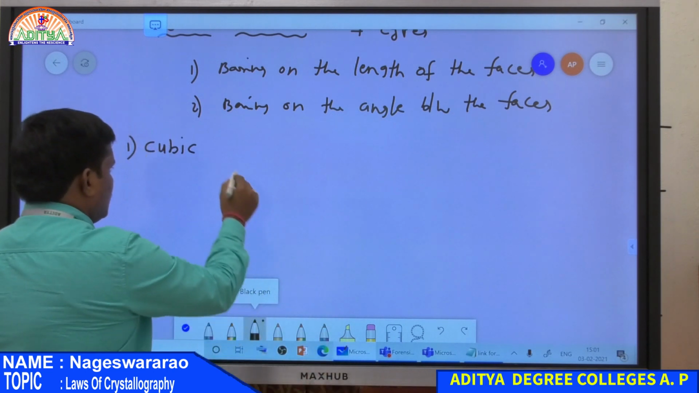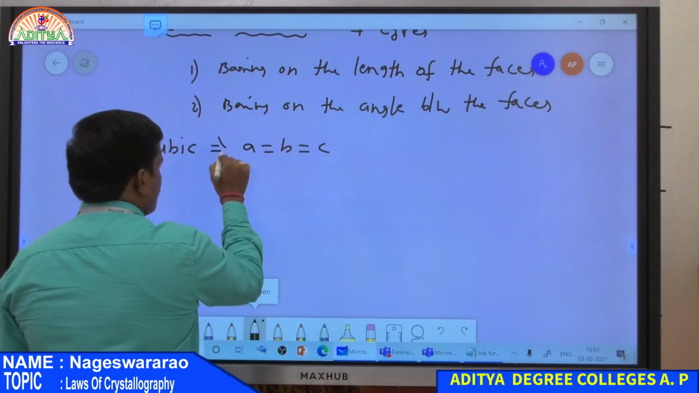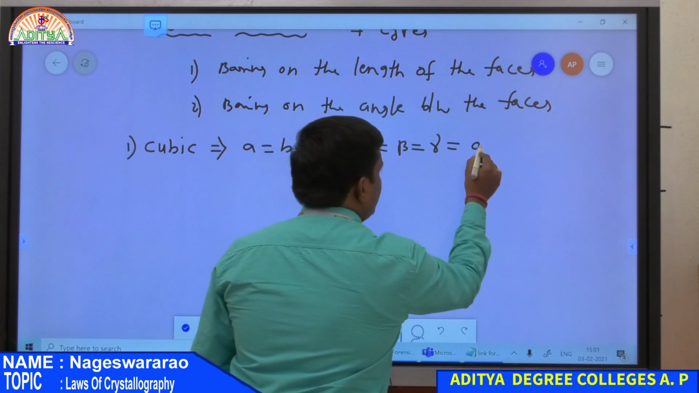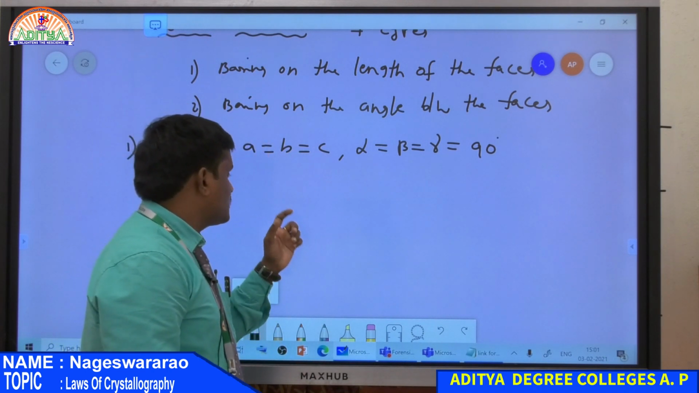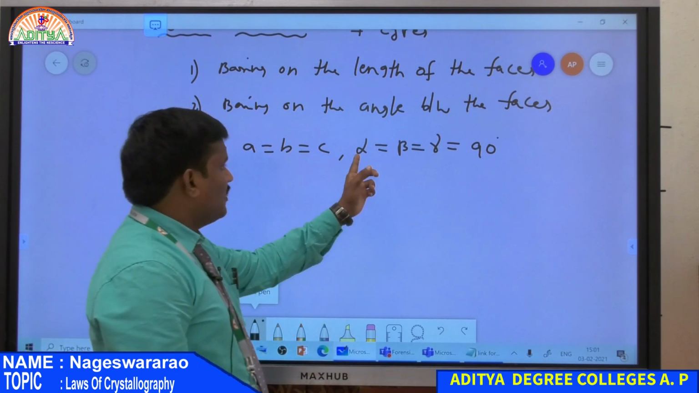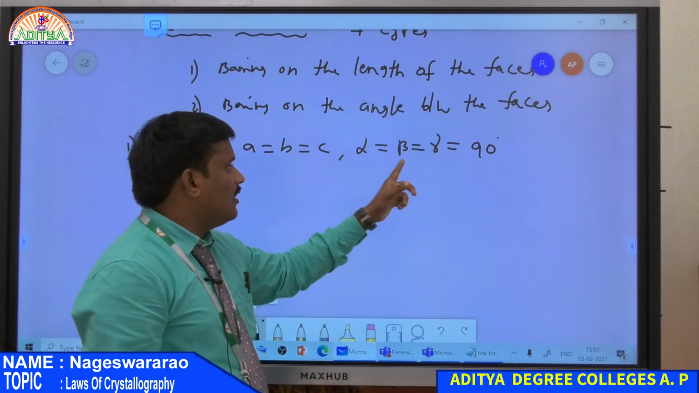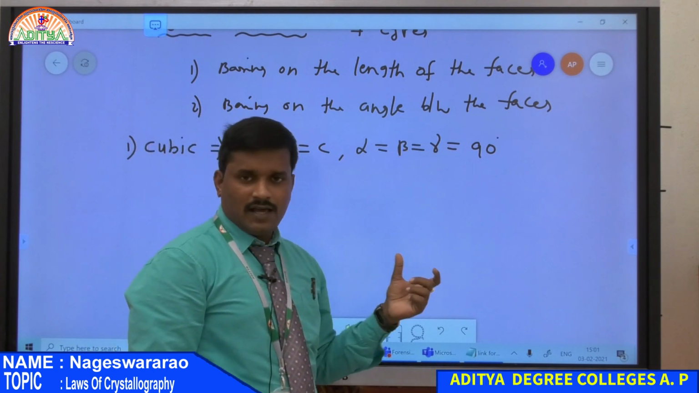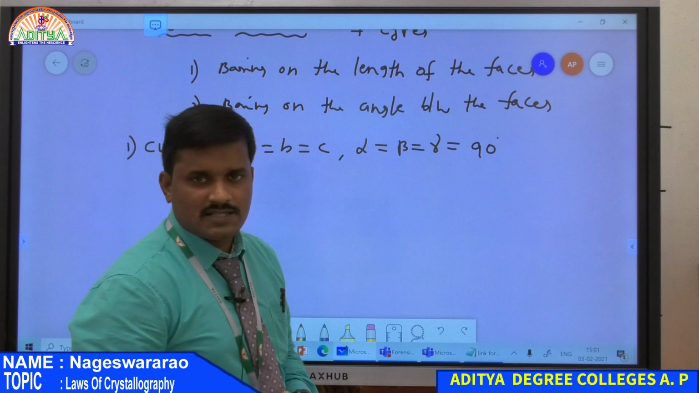So for cubic crystal, the parameters are given as a is equal to b is equal to c, and also alpha is equal to beta is equal to gamma is equal to 90 degrees. So look here, a equal to b equal to c, that is the length of the face along x, y, z all are equal, and also the angle between xy, that is alpha, angle between yz, that is beta, and angle between zx, that is gamma. So here all the angles are equal, and each angle is equal to 90 degrees. Then that crystal is known as a cubic crystal.